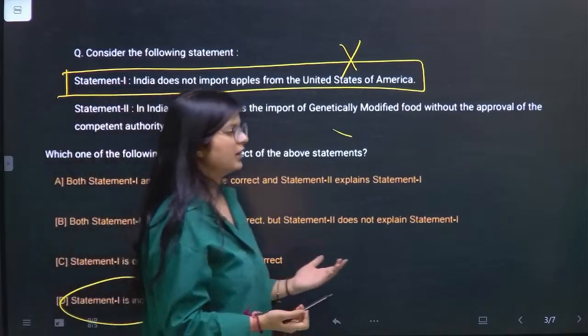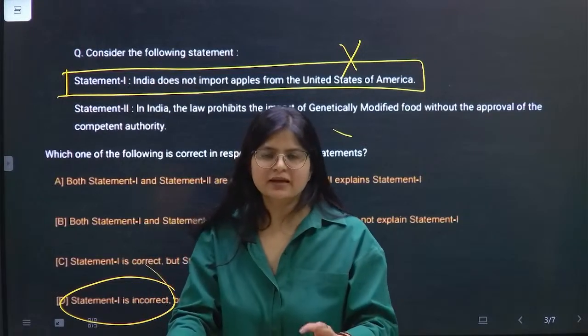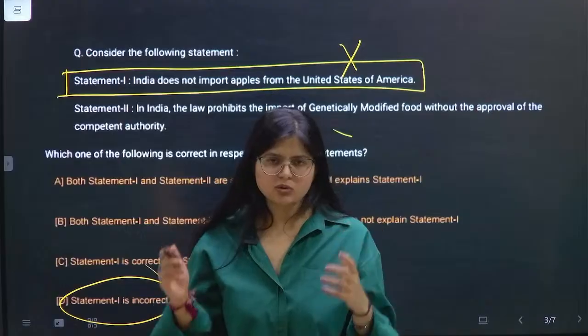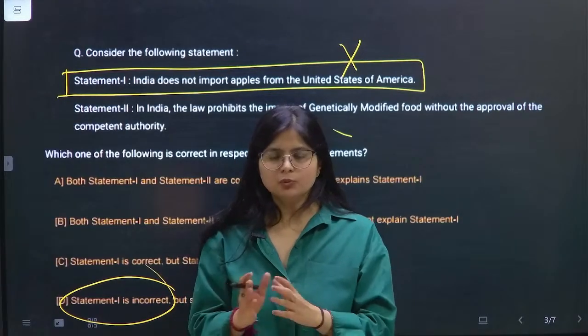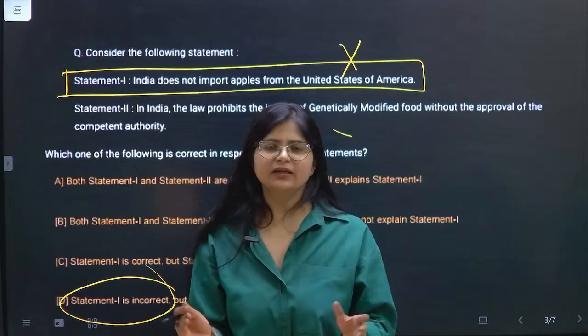Now I can read statement 2. What happens a lot of times when I'm going through the question is that while reading the first and second statement, we take it so seriously that we do not read the two statements in silos. First, we have to read the statements in silos and then we can connect the dots.